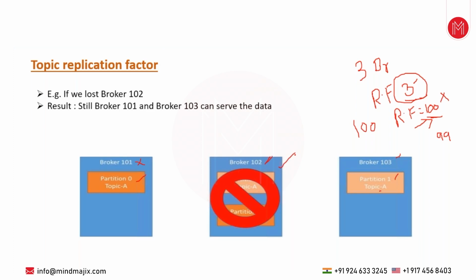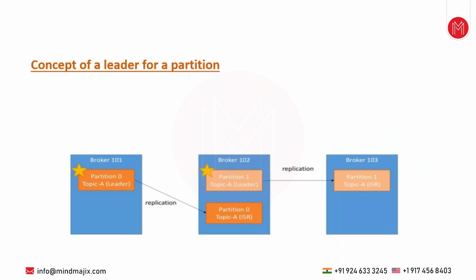You will get a P1 or P2 ticket. Now there is some concept of leader for a partition in a topic. Now we have clarity on what is meant by a replication factor for a partition in a Kafka topic. Now we need to understand what is meant by a leader of a partition.